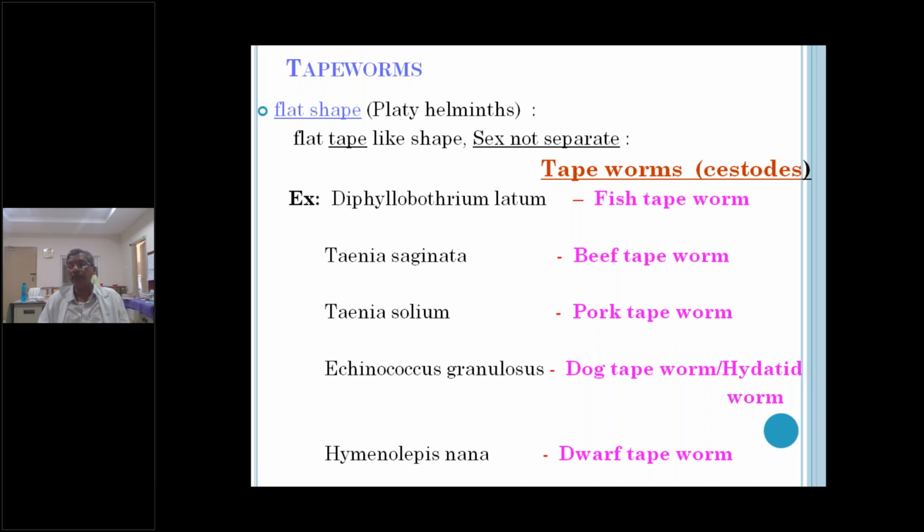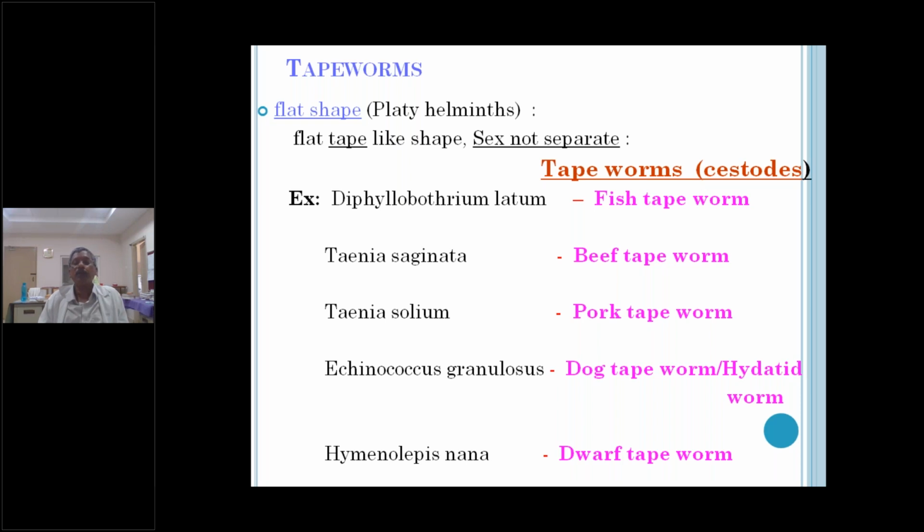Other vertebrates like pig and buffalo act as intermediate hosts. If the meat of the intermediate host contains the Taenia saginata or Taenia solium larva, there will be an infection. You get it from the animals to the man.